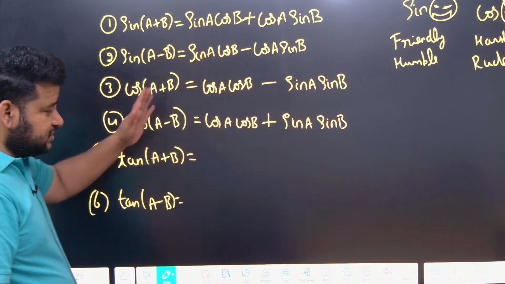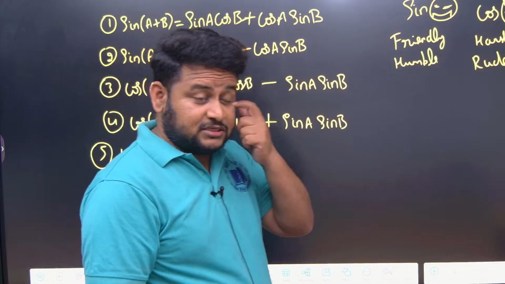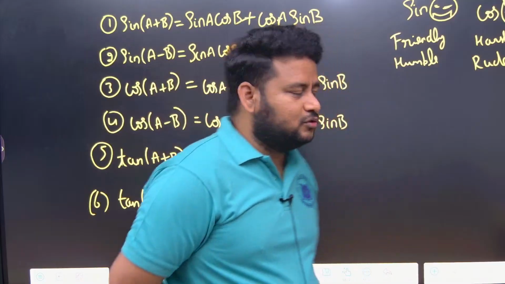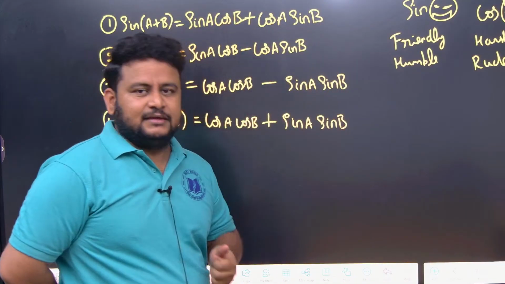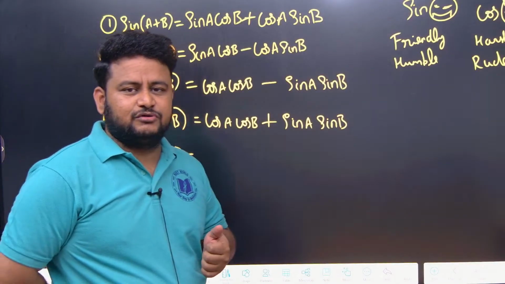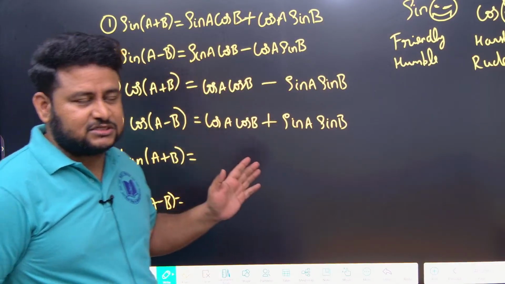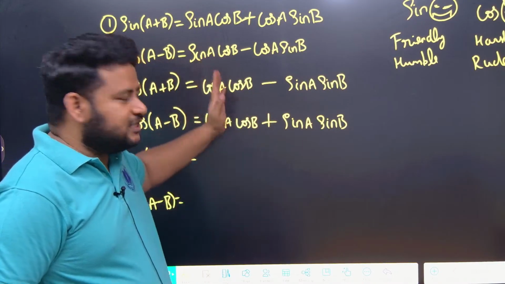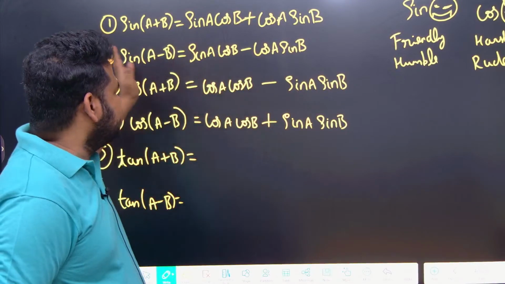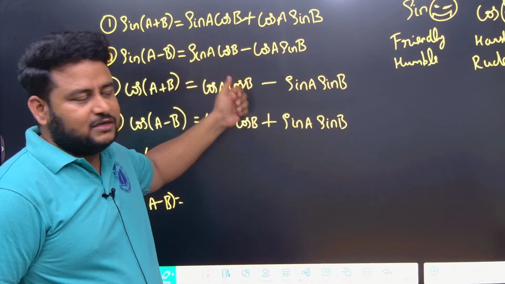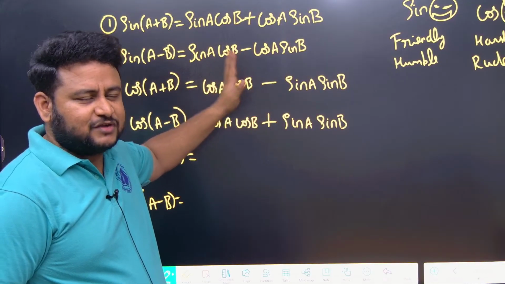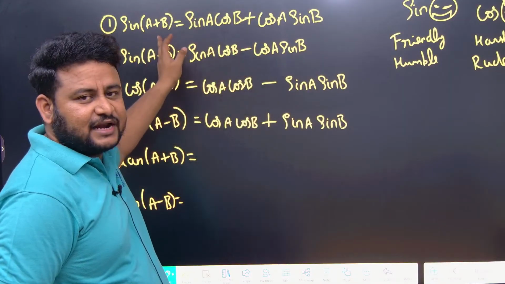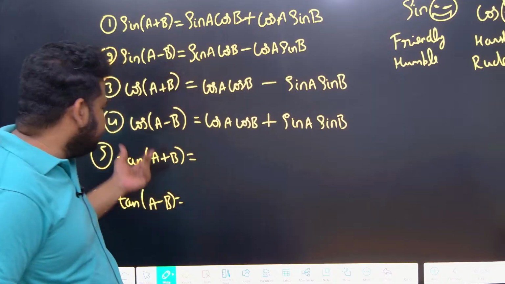One more thing, when it comes to these formulas, it is highly important that you learn. When it comes to your board examinations or your IPE syllabus, that is 11th and 12th syllabus, you will learn from LHS to RHS. But I have been repeatedly insisting you to learn the formulas not just from LHS to RHS, but from RHS to LHS also. Because in the competitive examination, that is how these formulas will be helpful for you. If you learn just from LHS to RHS, it will not be useful. If it is given like this, any function, you should be able to quickly identify and write sin of a plus b. Same when it comes to other formulas also.